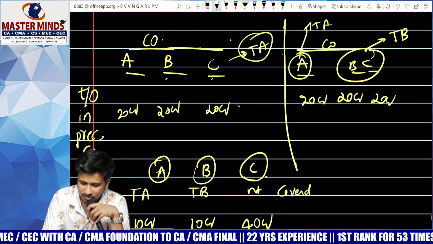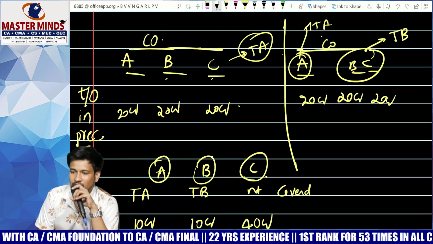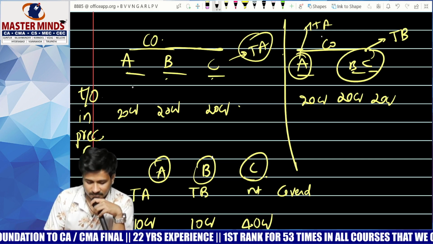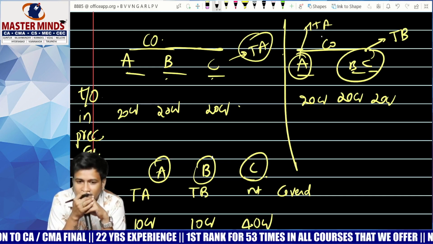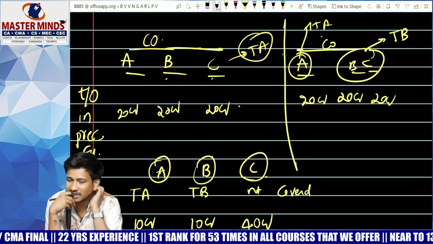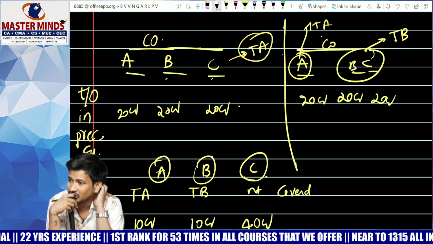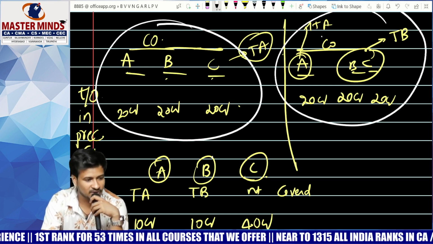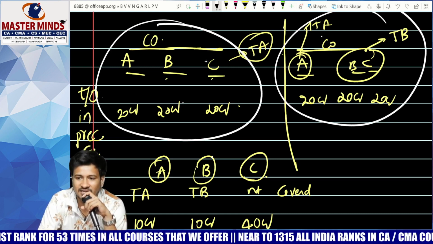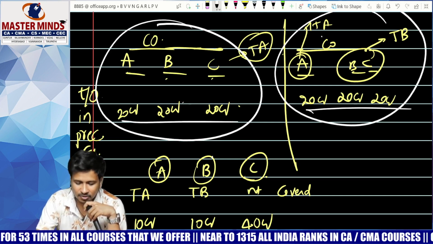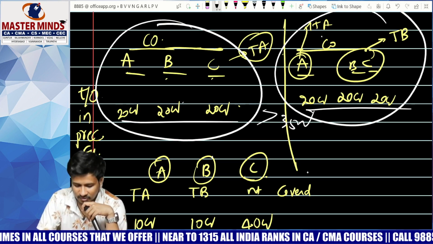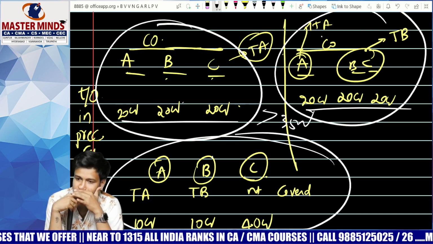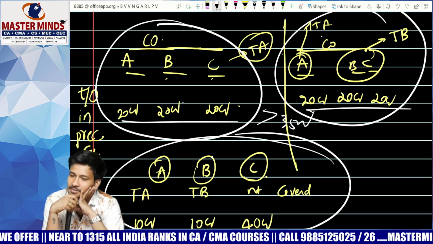Now answer me, in which case are cost records mandatory to maintain? Case 1, case 2, case 3. All the 3 cases or only case 1 and case 2? Sure? Why all the 3 cases? Case 1 is okay for me. Case 2 is also okay for me because these 2 are covered under both table A and table B and the total is exceeding 35 crores. What about case 3? Applicable or not applicable?